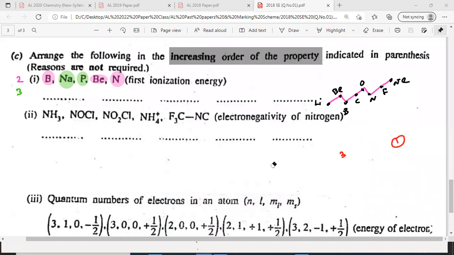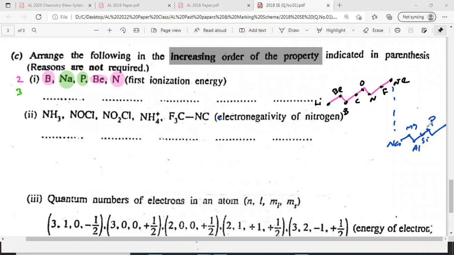Now you can post the answer to the chat, part 1 if you want. Those who have done it, those who understood and did it, you can post the answer to the chat. Now let's see the other one. Where's sodium and phosphorus? Sodium is below all this. It goes here. Sodium. In that one you get again phosphorus. Then you get again a zigzag pattern like this. Sodium, magnesium, then aluminium, then silicon, then phosphorus, P. And now you can post the answer to the chat.